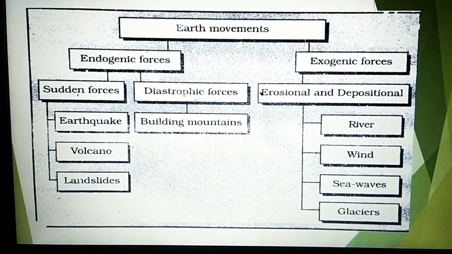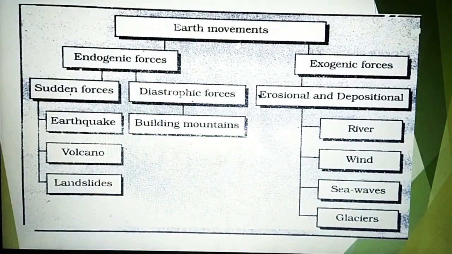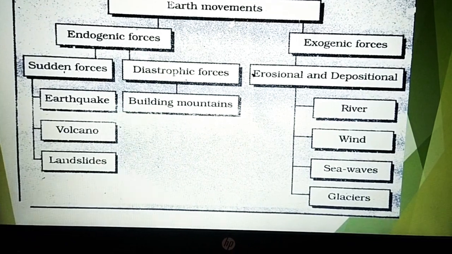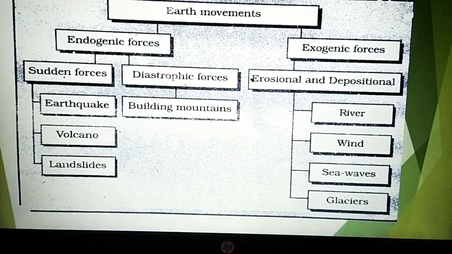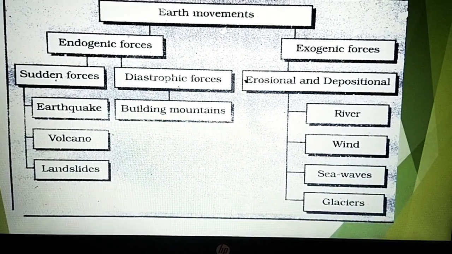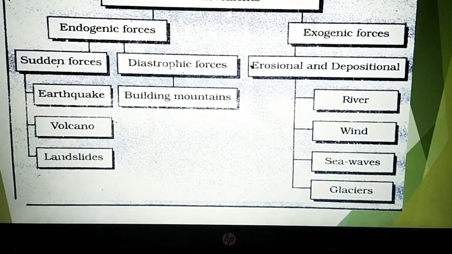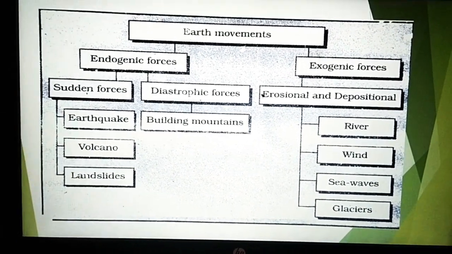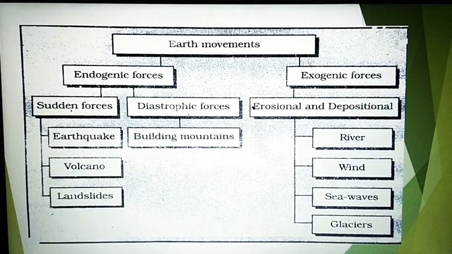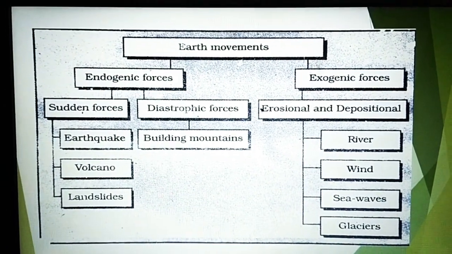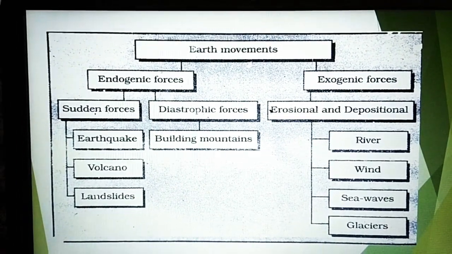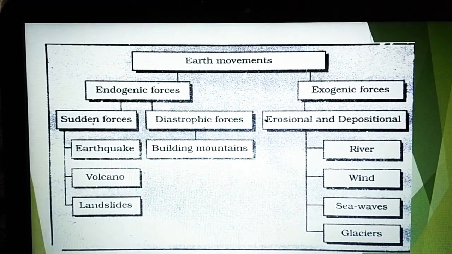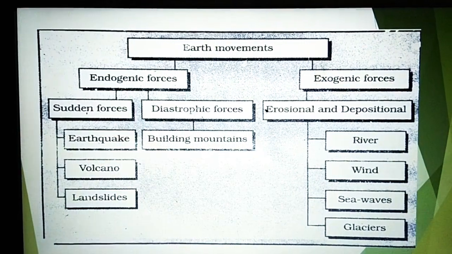Look at this table. Earth movements are of two types, endogenic force and exogenic force. Endogenic forces are sudden forces like earthquakes, volcanoes, landslides. They happen suddenly. We cannot predict or judge about this. Like an earthquake suddenly happens, the earth shakes, and it causes damage to life and property. It comes from inside. A volcano erupts from inside the earth because of the molten magma. That molten magma flows inside the earth and suddenly erupts, causing lots of damage to life and property. So it is an endogenic force.